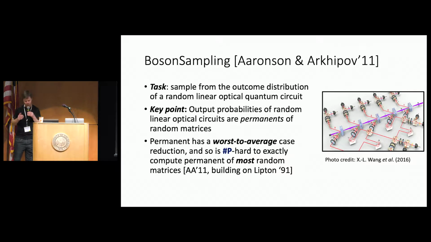Because it turns out that the permanent has a very special property, and it's not a property that we as complexity theorists see every day. It's what's called a worst to average case reduction. What this says is that it's sharp P hard to exactly compute the permanent of most random matrices, with respect to a random matrix ensemble. In other words, if I had a box that could compute the permanent of most matrices, I have a reduction that says I could use that box to compute the permanent on a worst case matrix.